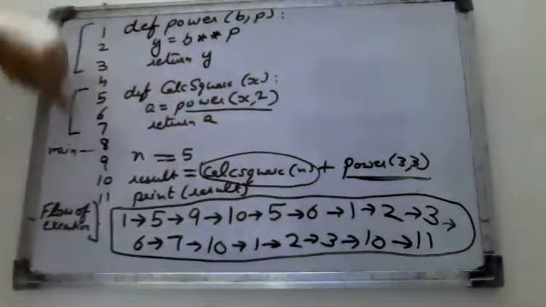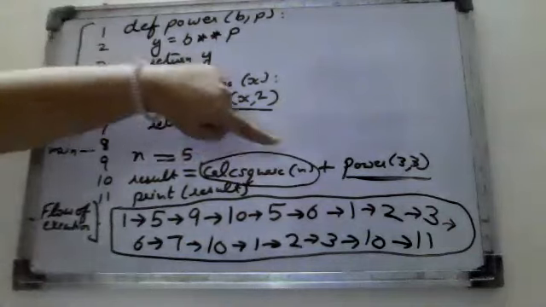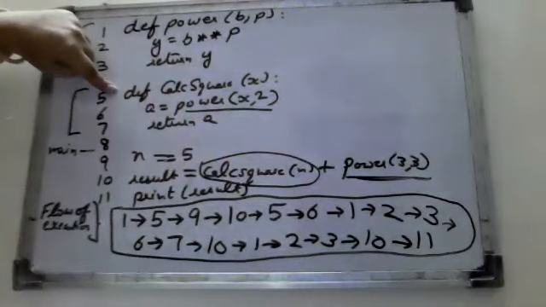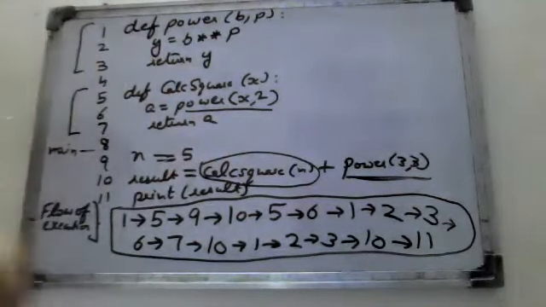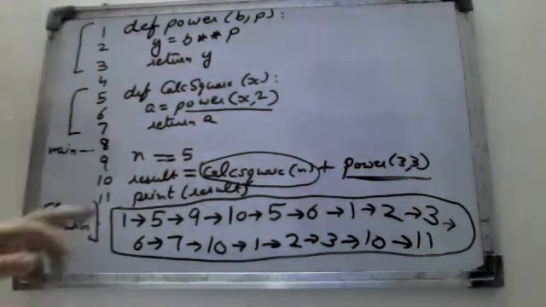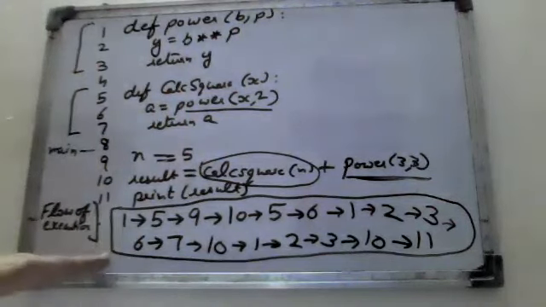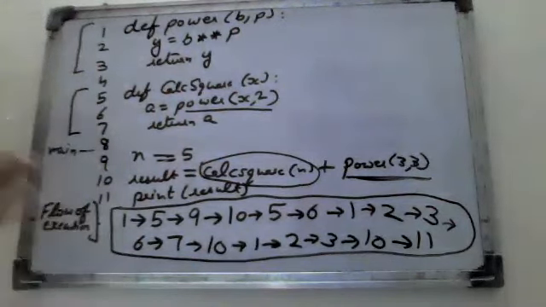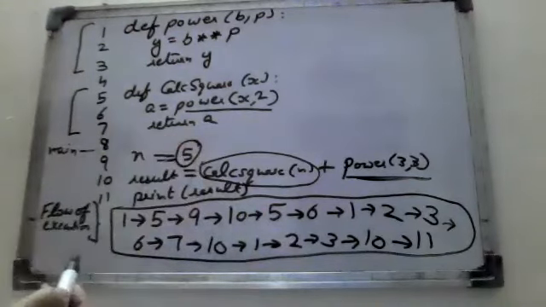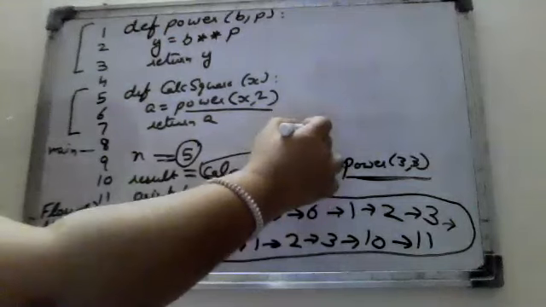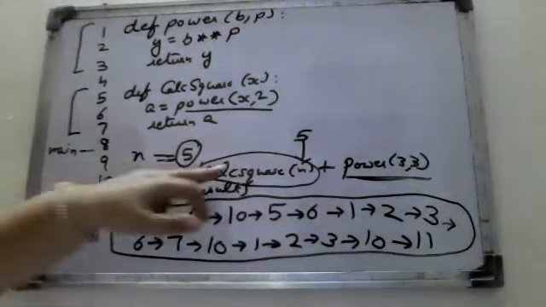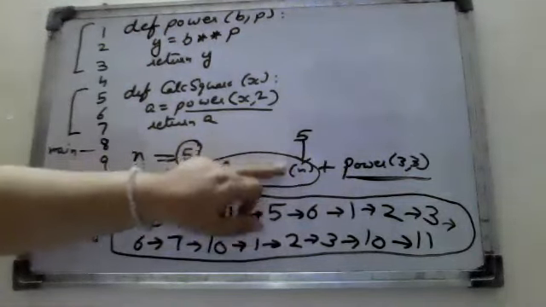So it moves to the definition of the functions again. So here, the call is square, so it moves to the definition of square again. In this way, you can check the flow of the execution of the program. In this manner only, you can find out the answer also. So here it is square of n. What is the value of n? 5. So square of n, that is 5.